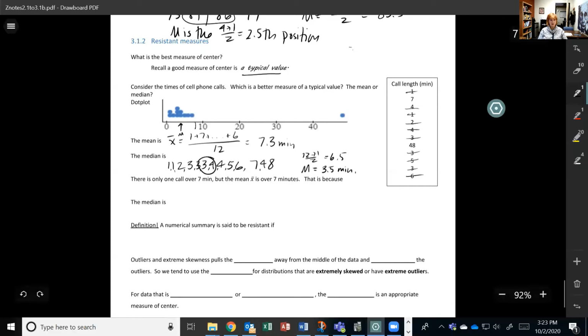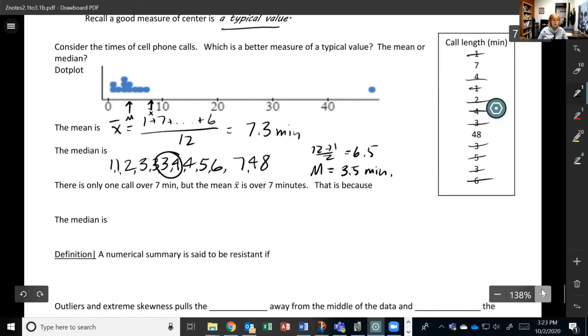So here's my mean. There's only one call that's over 7 minutes, this one. Everything else is less. But look, X bar is over 7 minutes.